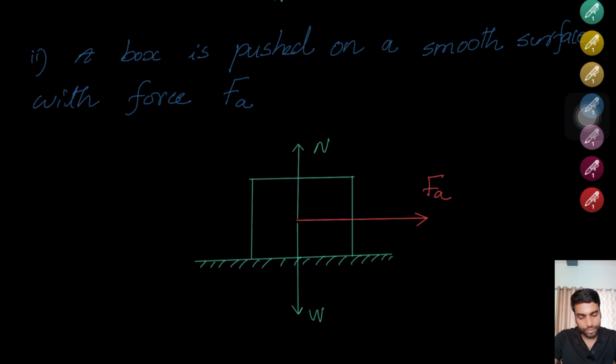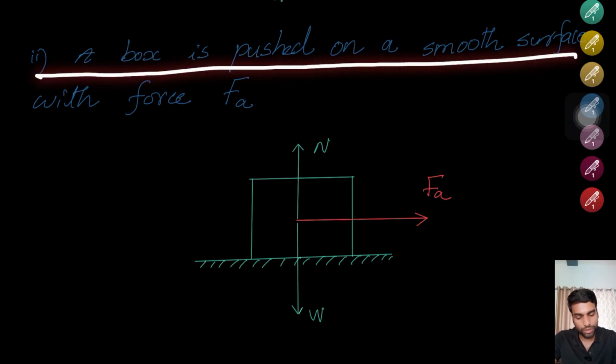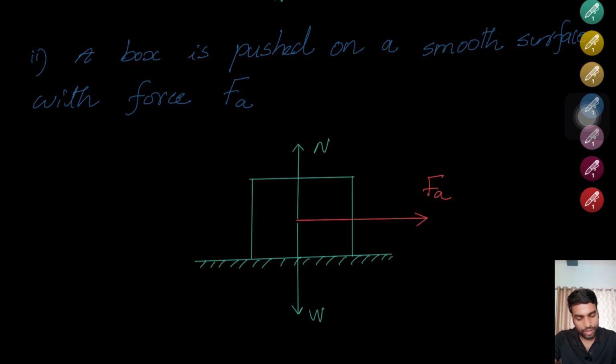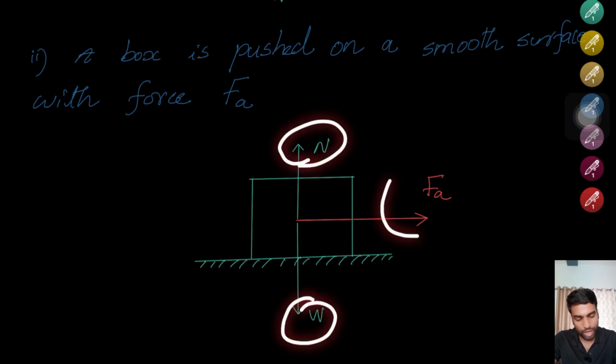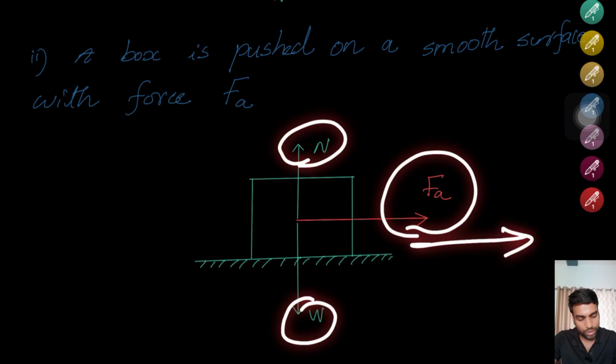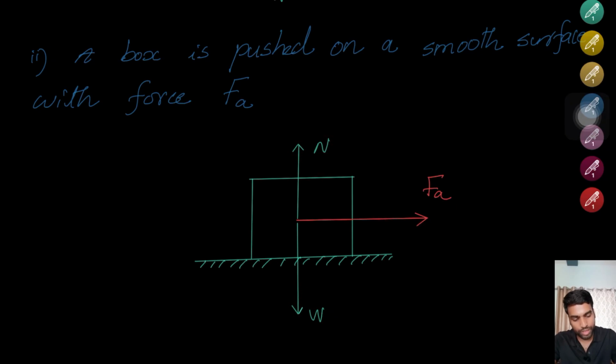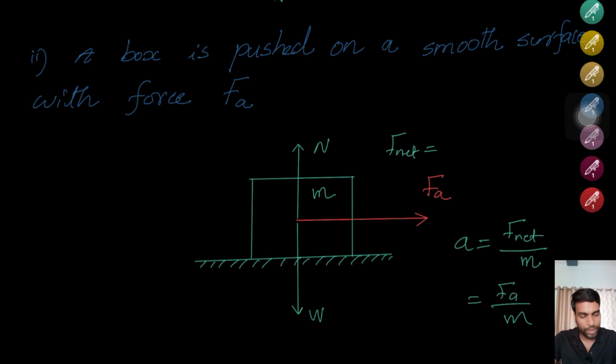Good. Now, another example is a box pushed on a smooth surface with force F_a. In this case, even though N and W cancel out, you have an applied force in the positive x direction. Therefore, there will be a net force, and the net force will be equal to F_a, and you can find the acceleration of the body by using Newton's second law, F net divided by mass, where m is the mass of the body. So that will be just the applied force divided by mass.